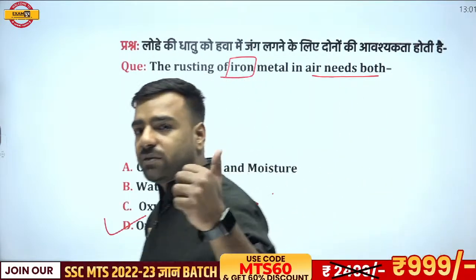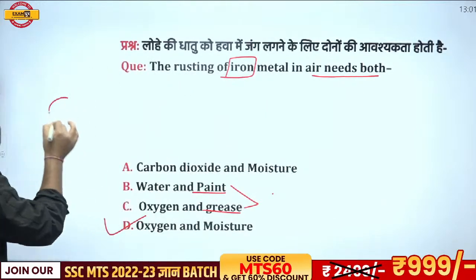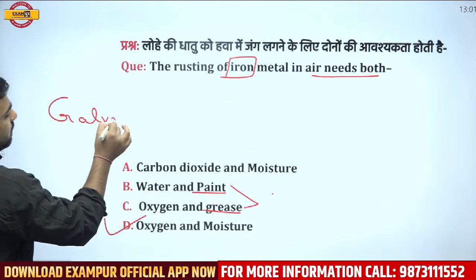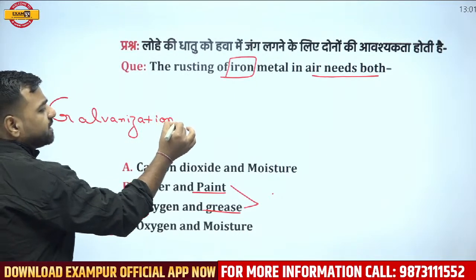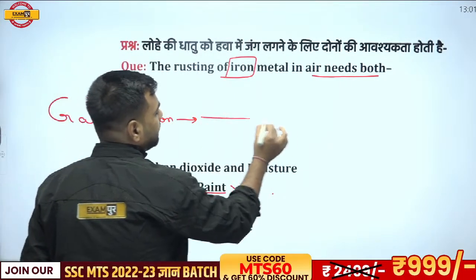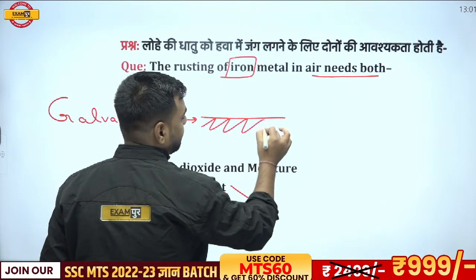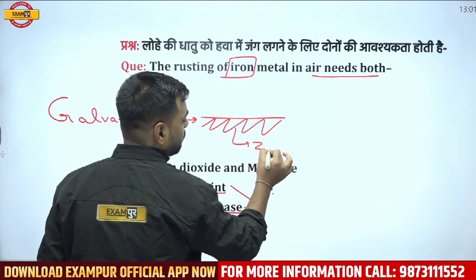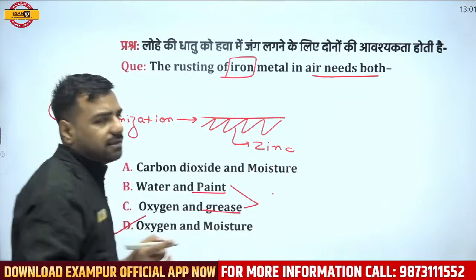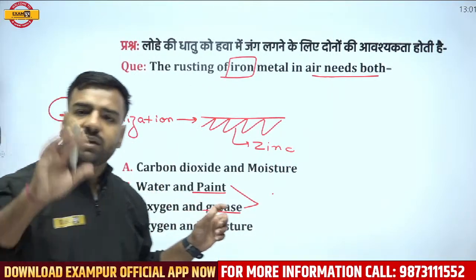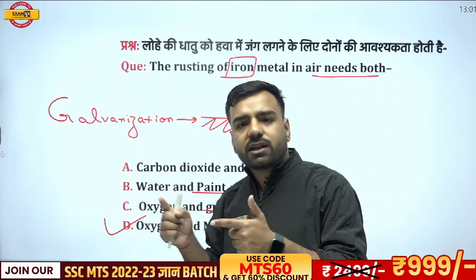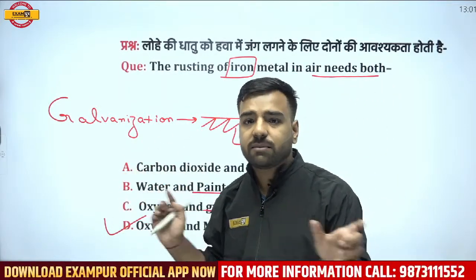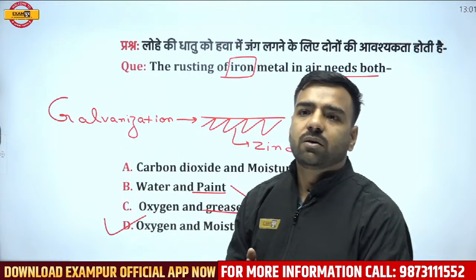But the important question which is asked in the examination is galvanization. Now what is this galvanization? Galvanization is a process in which a coating of zinc is done. So zinc's coating is done here, and it is asked in the examination. For galvanization, what do we require? Four options will be there, and one will be zinc. In a similar manner, this question can be tweaked one way or another. We must remember all the concepts.